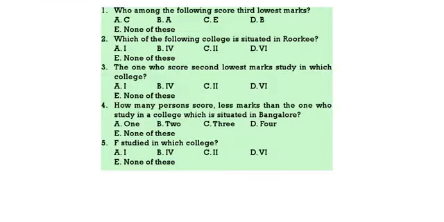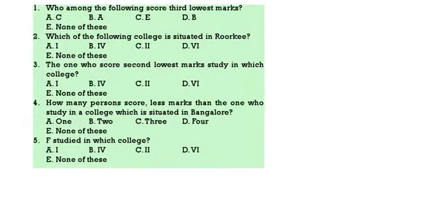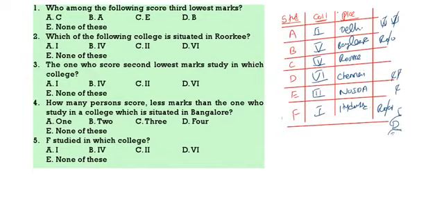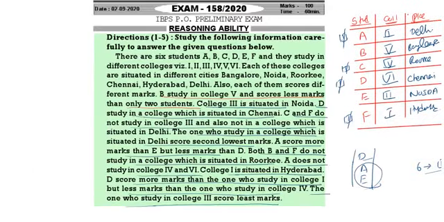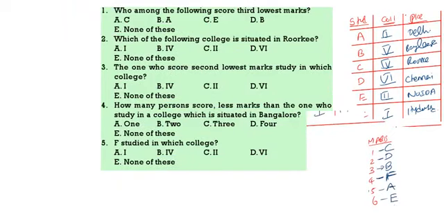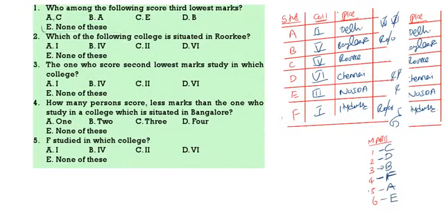See the first question. Who among the following scored the third lowest marks? So among these, who is scoring the third lowest marks? Now see here, from below, third lowest marks is which one? F. We don't have that. So it is none of these.